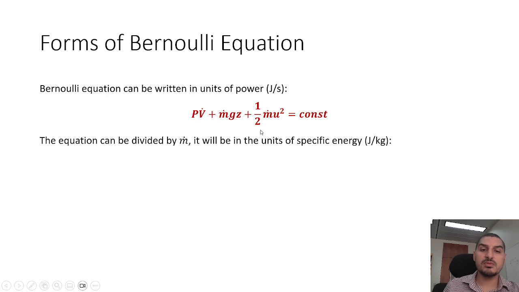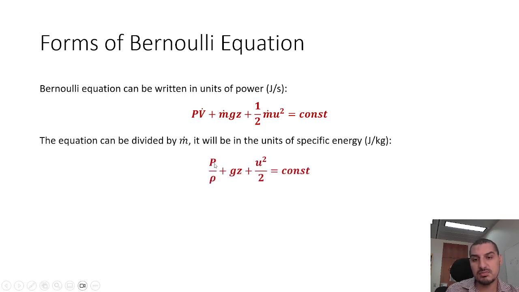We can divide the equation by mass flow rate, so it's going to be specific energy. In this case, it's P over rho. Of course, mass flow rate is rho v. So if you divide PV over rho v, it's going to be P over rho plus gz plus u square over 2 equals constant. And this is the shape that we got from the derivation.